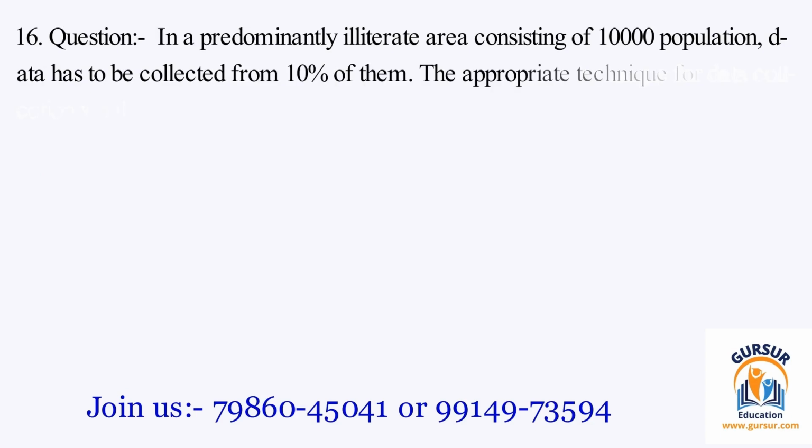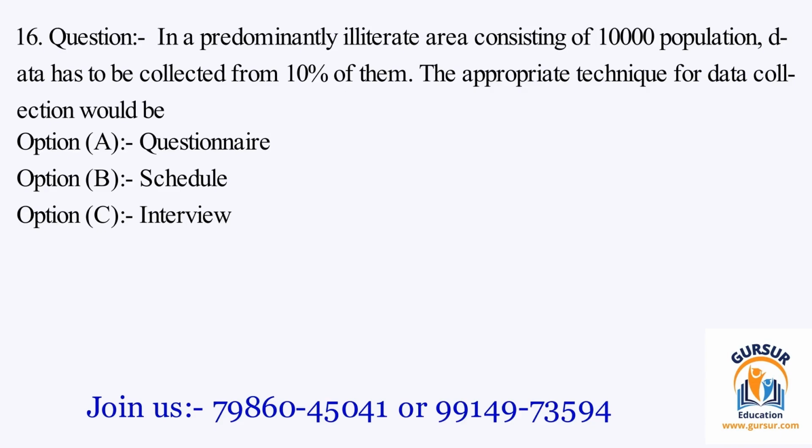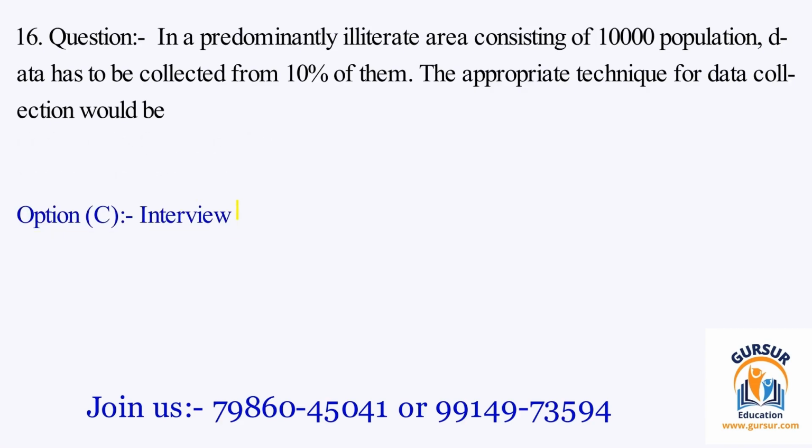Question number 16. In a predominantly illiterate area consisting of 10,000 population, data has to be collected from 10% of them. The appropriate technique for data collection would be: the option A is questionnaire. The option B is schedule. The option C is interview. The option D is all the above. The right answer of the question is option C.